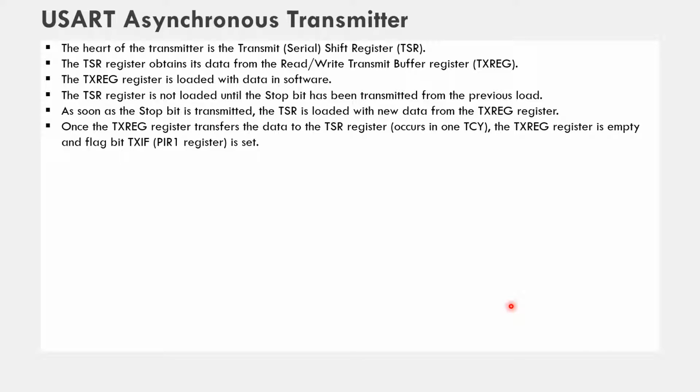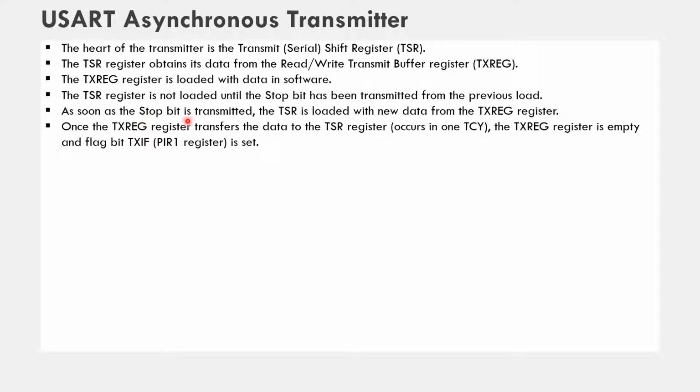Next, let's understand the function of the USART asynchronous transmitter. The heart of the transmitter is the transmit serial shift register, that is the TSR. The TSR register obtains its data from the read or write transfer buffer register, that is TXREG. This TXREG register is loaded with the data in software by the programmer using instructions, and the TSR register is not loaded until the stop bit has been transmitted from the previous load.